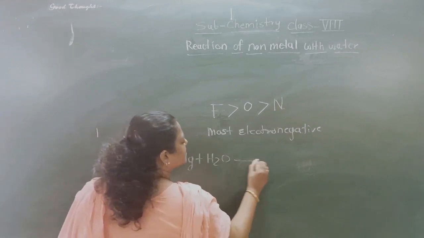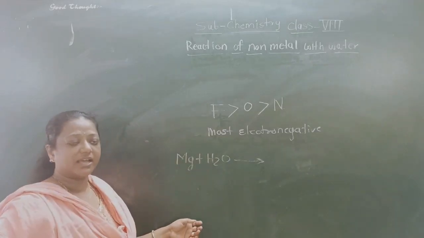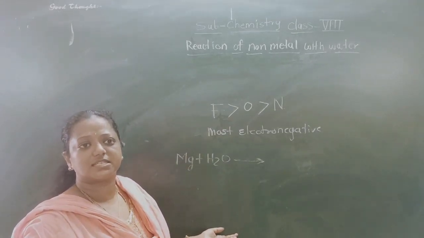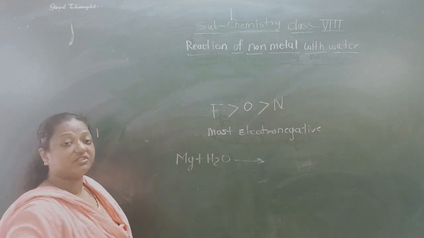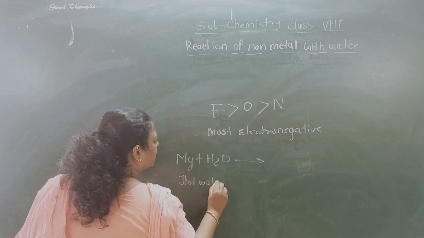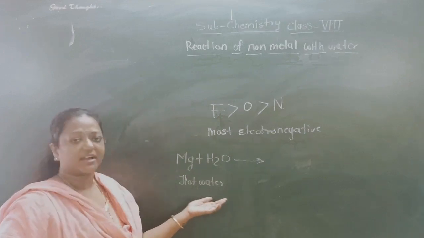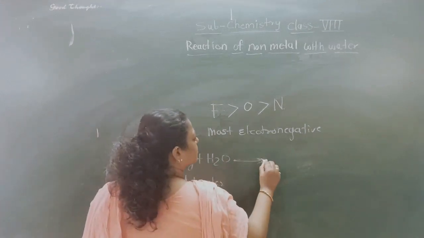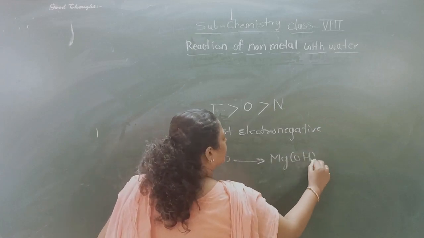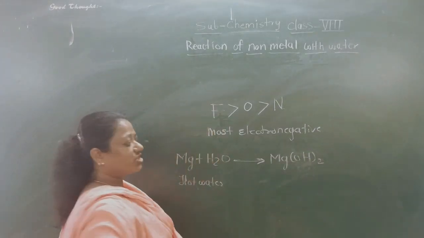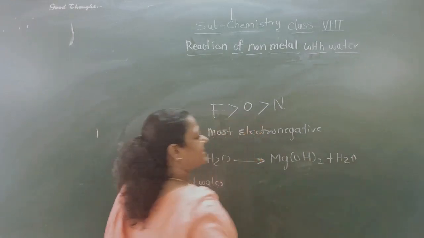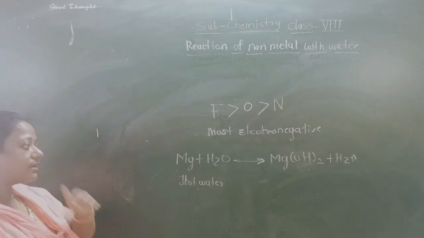Magnesium does not react with cold water, and also not with steam. Magnesium reacts with hot water. When magnesium reacts with hot water, what does it form? Magnesium hydroxide, with release of hydrogen gas. With release of hydrogen gas. Okay.